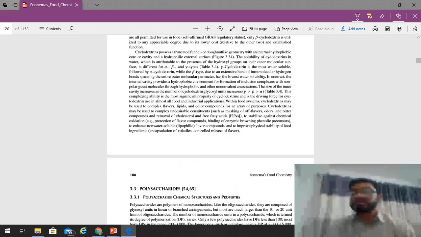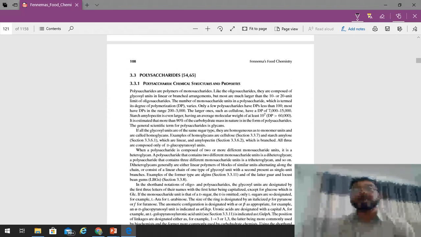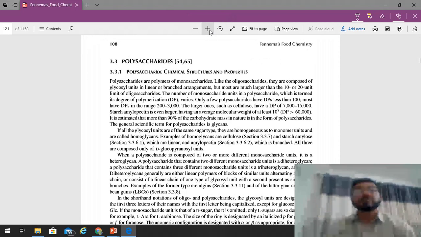So polysaccharides, when completely hydrolyzed, will provide you more than 10 units of monosaccharides. So the number of monosaccharide units in a polysaccharide is larger than 10 units. And actually these are longer chains having a higher degree of polymerization that may range to 100, 3000, or even more than 3000.